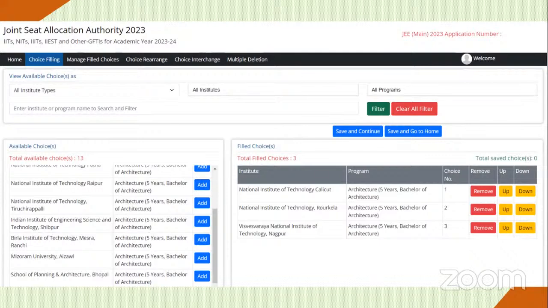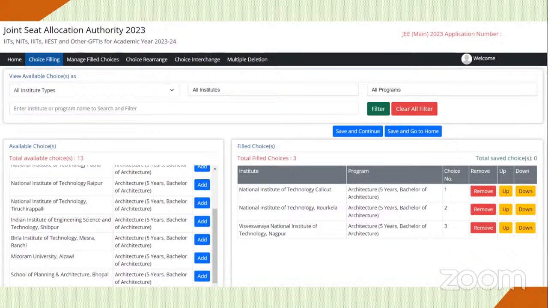There are 3 things that you need to note when you're giving these options. Point number 1, give as many options as possible. Point number 2, give only those institutes which you are very sure that you will go and join. Because if you give, for example, NIT Jaipur or NIT Patna, and you get that college in the first or second round, and you do not want to join, you will be thrown out of JoSAA. In all the subsequent rounds, you will not be considered. If you don't give that, you might get some other colleges. So only give those colleges which you're very sure about. This is the second thing.